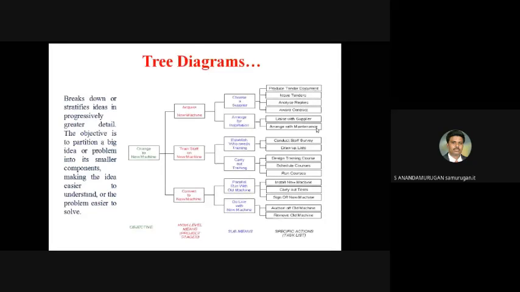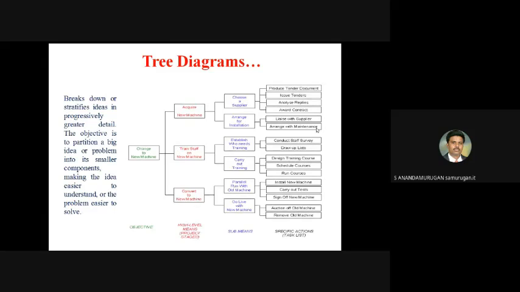Okay, these are the examples of change to new machine. This is mainly the tree diagram. Tree diagram means it looks like this, and it is mainly used to partition the work. Maybe a big problem, we have to subdivide and solve easily.